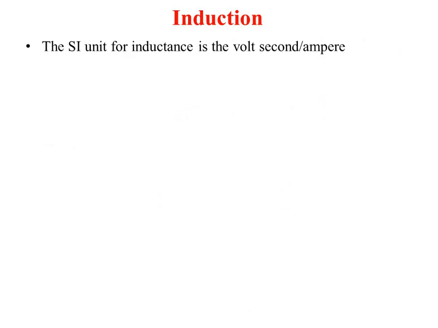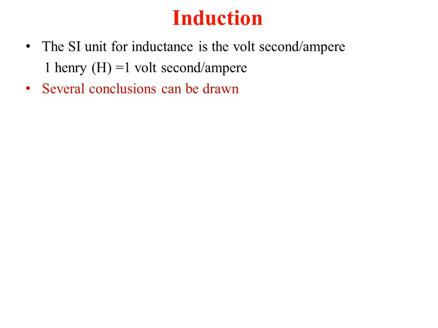Okay, so the SI unit of inductance is volt second per ampere, and it is called the Henry. So 1 Henry is equal to 1 volt second per ampere. It is indicated by H. So whenever you are taking the value of inductance, you take the value in terms of 1 millihenry, 10 millihenry and so on. So there are several conclusions we can draw from this discussion.